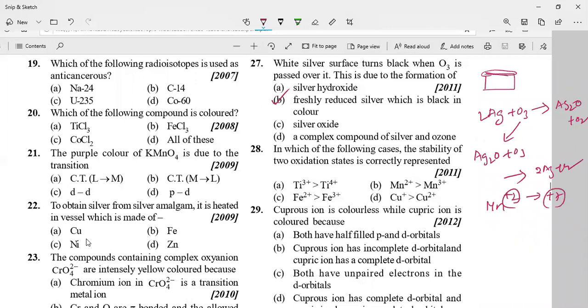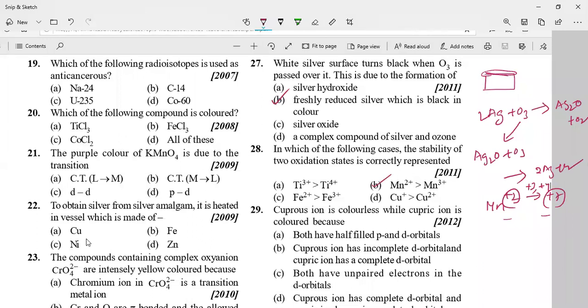And if you take +3 and +4, it will decompose. The manganese compounds which have +3, +4, and +5 oxidation states will decompose to give a lower oxidation state, or they may give the higher oxidation state. Right. So this is the correct option.